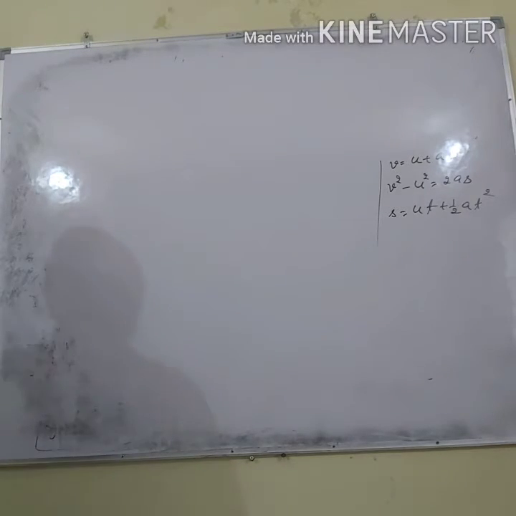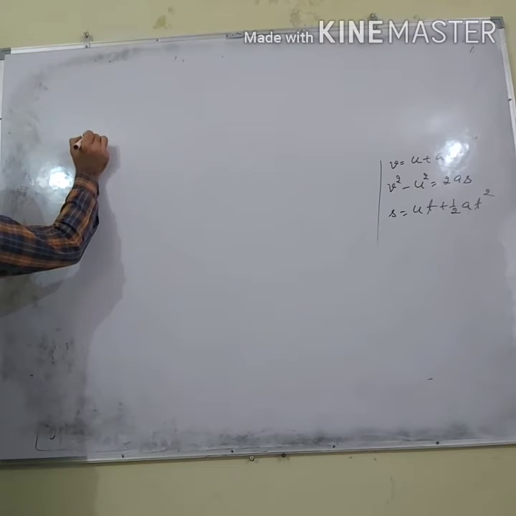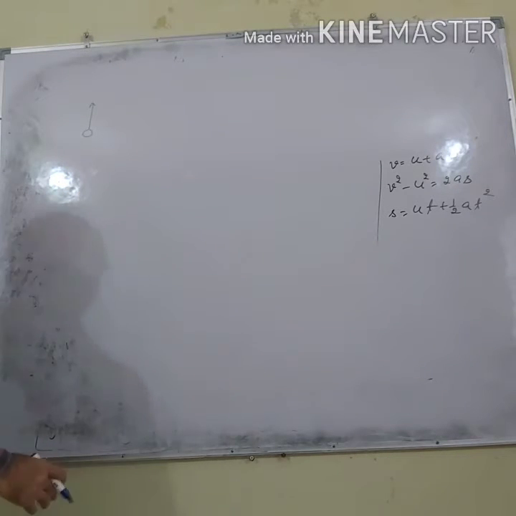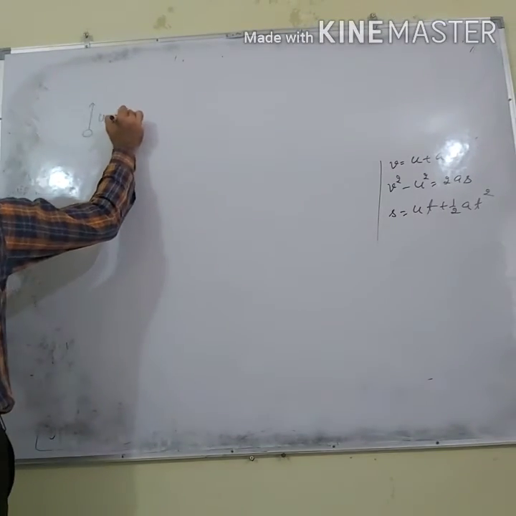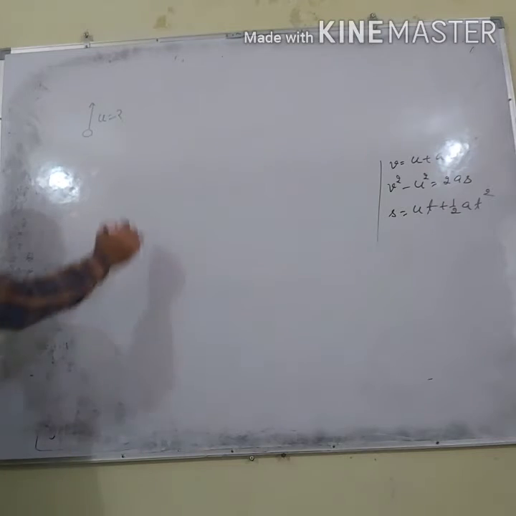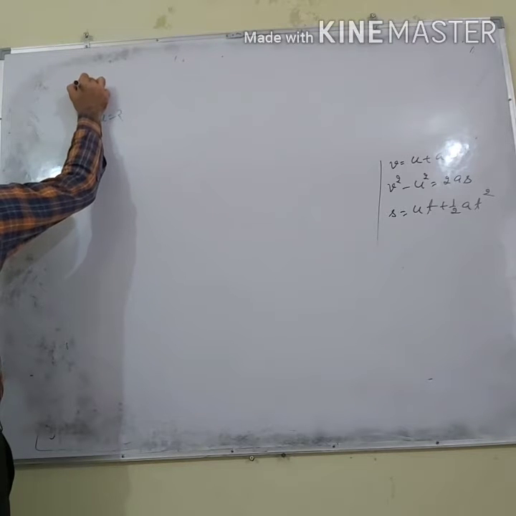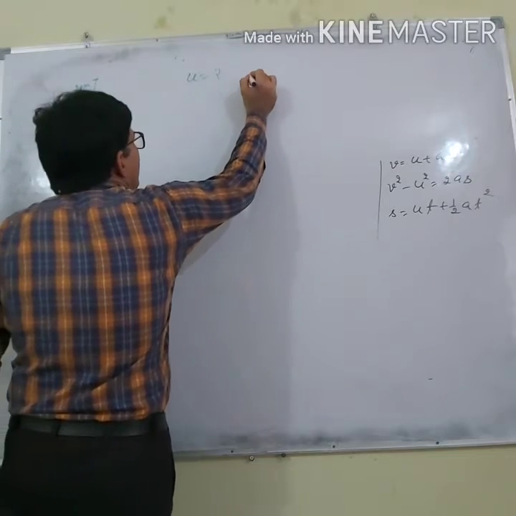We are given that a body is thrown vertically upwards with some velocity, and it reaches a height of 20 meter.